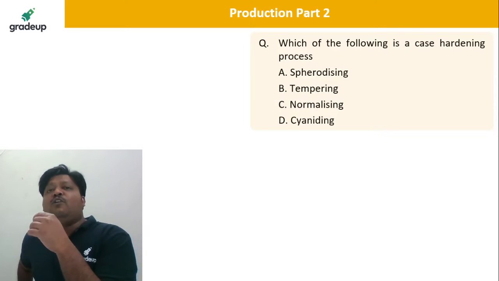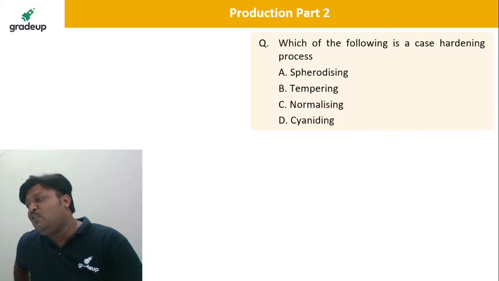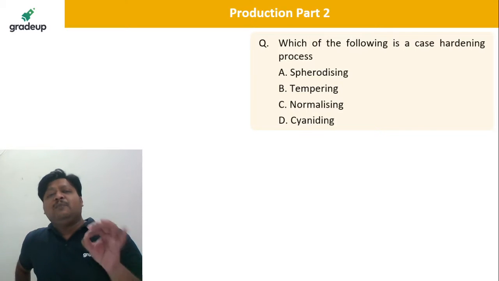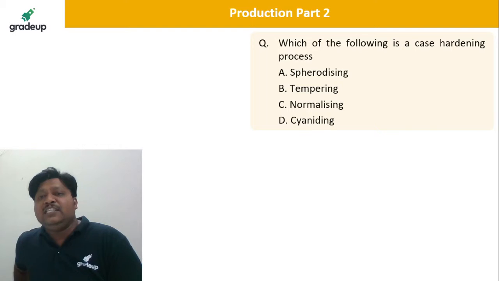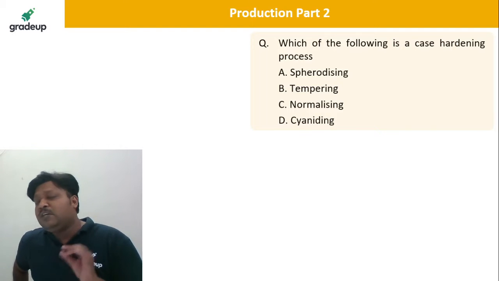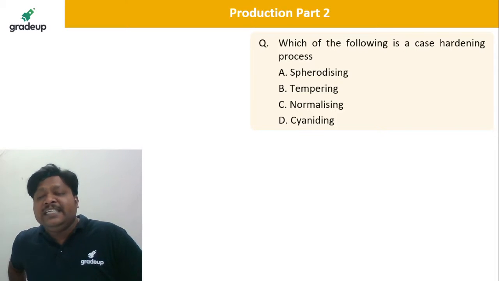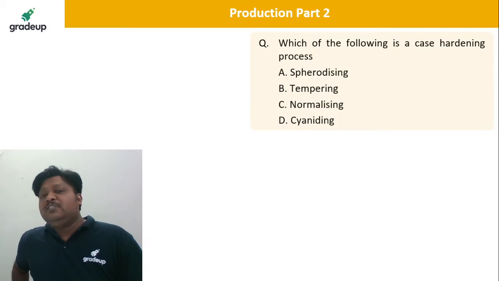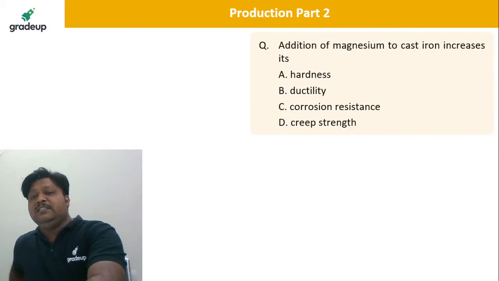Okay, we don't want the entire hardness throughout the core of the material. Starting from the surface up to the core, we don't want. We are interested only in up to certain mm thickness from the surface. We want to harden the component. Okay, so that is known as the case hardening. Not the entire depth, but up to the required depth as per the requirements, we want the hardness or the surface getting heat treated. Very good. So cyaniding, very good. Cyaniding is correct. Very good, dear students.